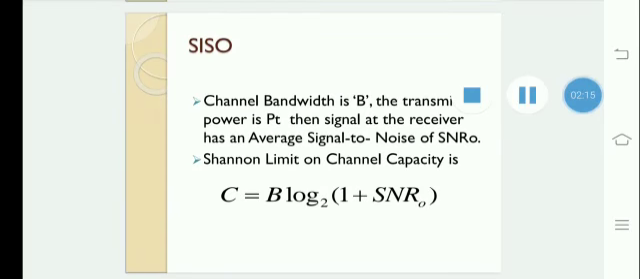Let us see SISO, that means single input, single output. Channel bandwidth is B, the transmitted power is PT, then the signal at the receiver has an average signal to noise ratio of SNR0. Then we can calculate the Shannon limit on channel capacity. C = B log2(1 + SNR0). Here C is the channel capacity, B is the channel bandwidth, SNR is the signal to noise ratio.